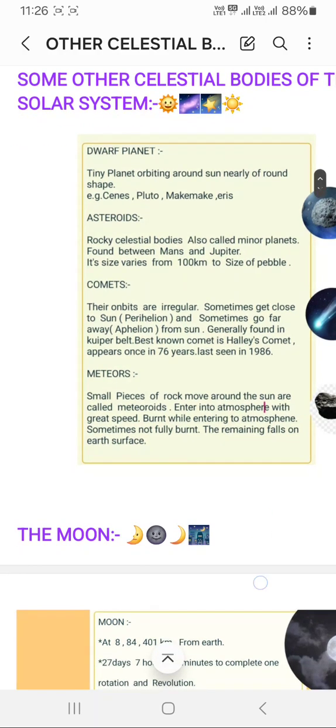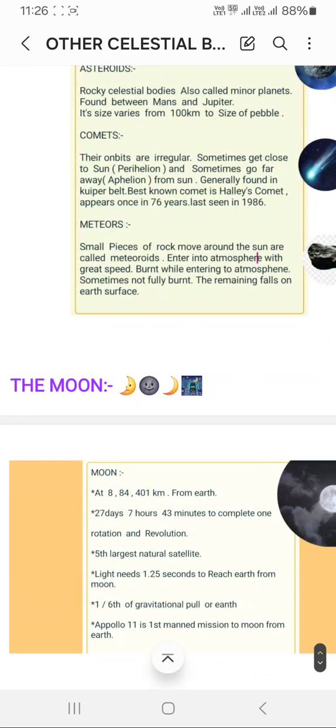Then comes the moon. What is the moon? The satellite of Earth. Earth has only one satellite, that is the moon. The moon is 3,84,401 km away from the Earth. It takes 27 days, 7 hours and 43 minutes to complete one rotation and revolution. One revolution of the moon becomes 1 month on Earth, and it is the 5th largest natural satellite.